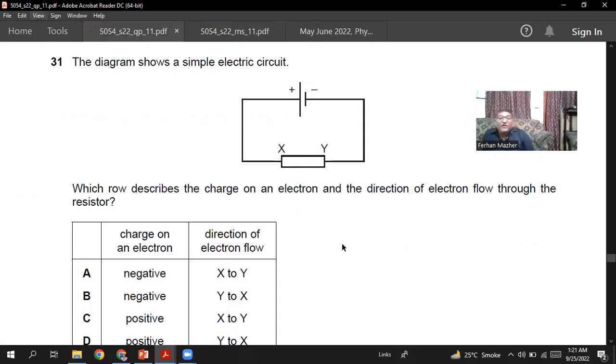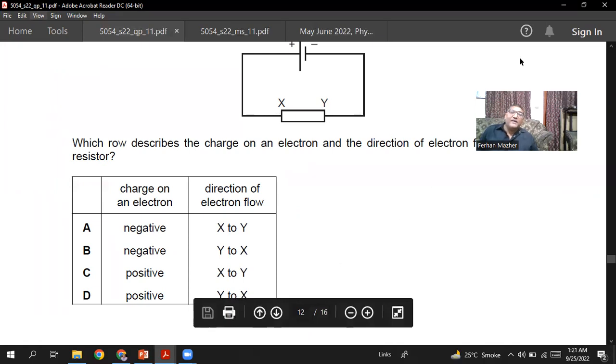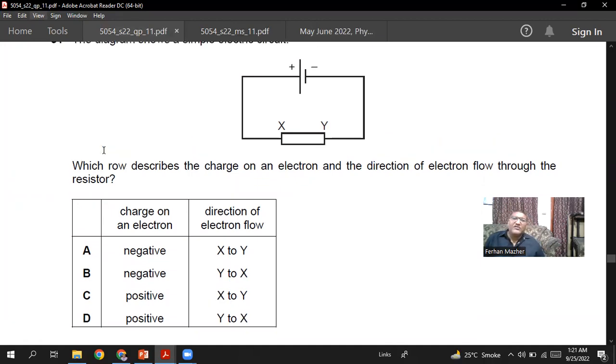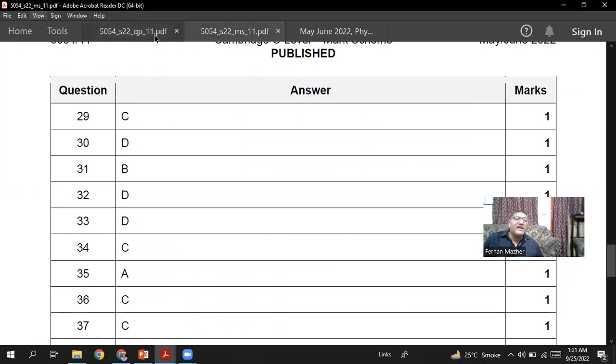The electron flow will be from Y to X. So the charge will be negative, and the direction of the electron flow will be from Y to X, from negative to positive. So I think B is the right option. Question number 31, B is the right option, sir.